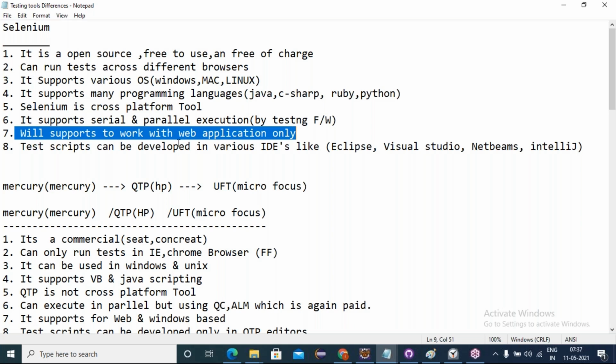If you want to automate Windows desktop applications, you can go with other free automation tools like AutoIT, Sikuli, or Robot, many open source tools which can automate Windows elements. But Selenium purely automates web applications only.